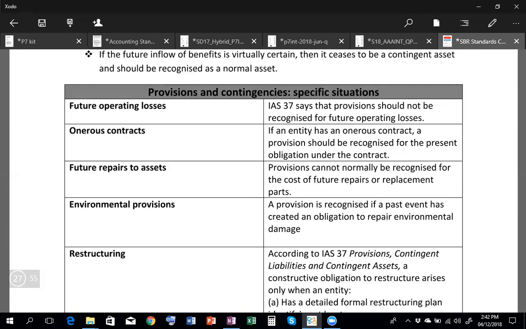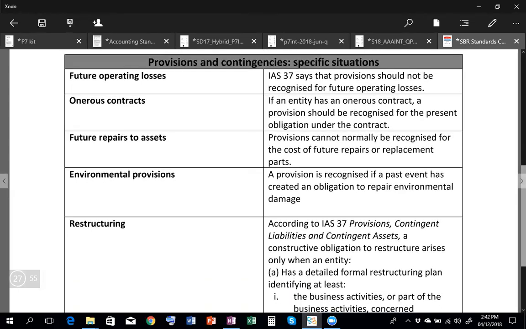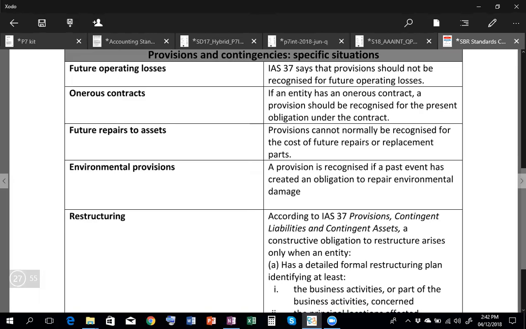Similarly, in the case of provision, if the outflow is virtually certain or probable, a provision should be created. In the case of possibility, a contingent liability, and in the case of remoteness, nothing. Then you have the specific situations in the exam. Future operating losses, no provision should be recorded. Then you have onerous contracts which are going to incur a loss. Straight away the loss should be recognized.